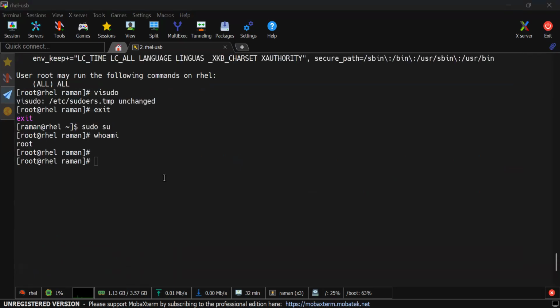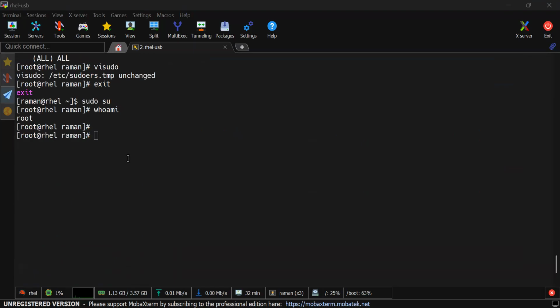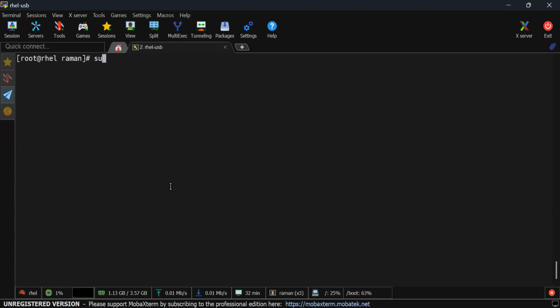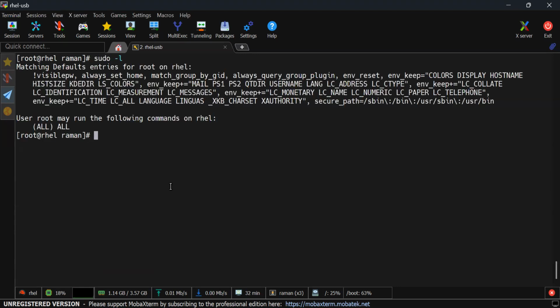So in a nutshell, if you run the command sudo -l and it does not give this kind of output, it means something is wrong. I was getting that error, so I reinstalled sudo, and after that it worked.